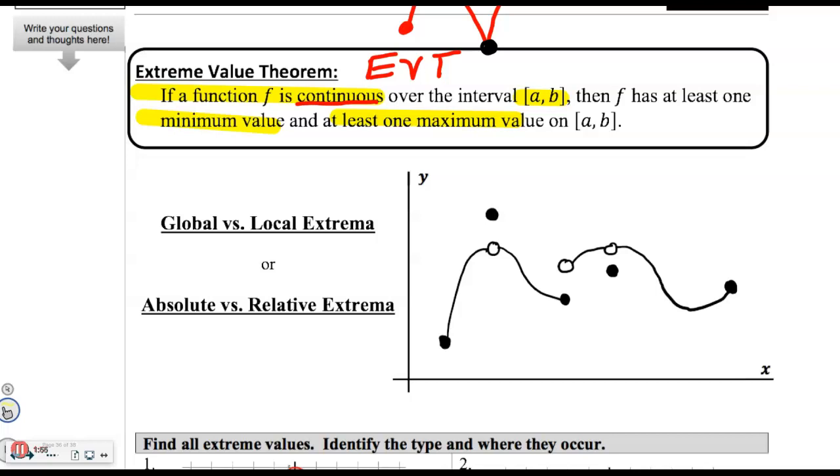So today, in addition to the EVT, which I just told you, we're going to talk about the difference between what we call global, sometimes called absolute, extreme values. Those are maxes and or mins. These actually mean the same thing. It kind of depends on your curriculum, your teacher, your professor. I use absolute, but now if you see the word global maximum, it means the absolute highest the function ever gets. You are not guaranteed the existence of one, though, unless the function is continuous